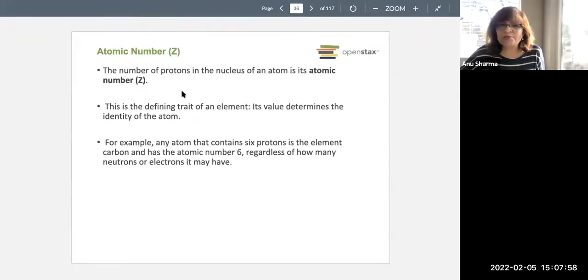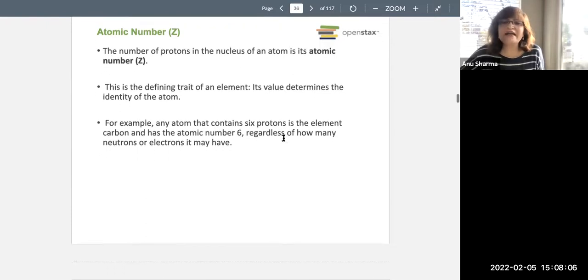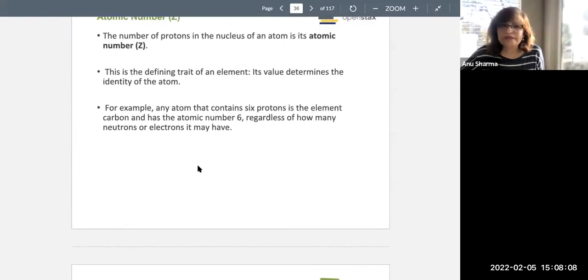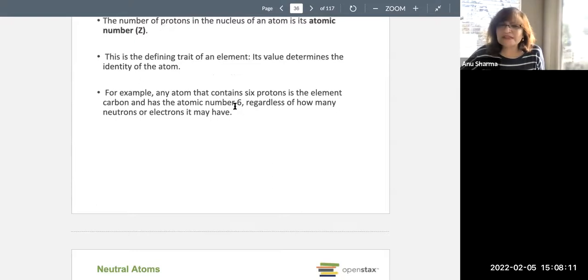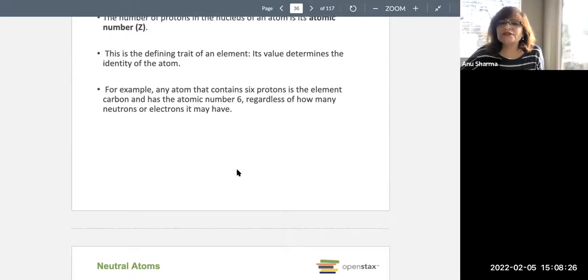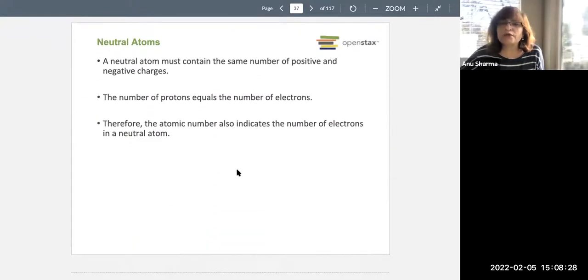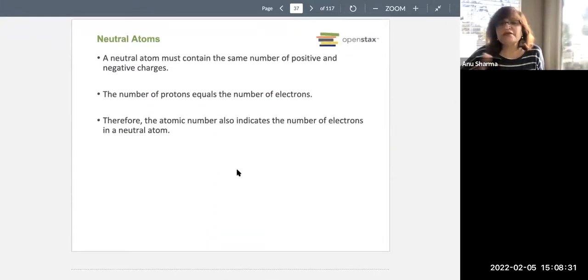Next comes the atomic number. What is the atomic number? The total number of protons in the nucleus of an atom is the atomic number, and this is what defines the atom. An atom that has 6 protons is always going to be carbon. The number of neutrons may vary, but that only changes the weight. The 6 protons give the characteristic to carbon. If you bring 7 protons, it becomes nitrogen, a totally different substance.